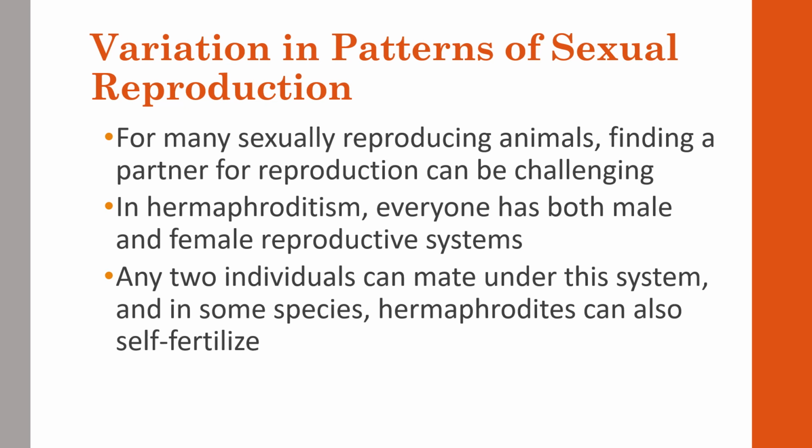Then there's another pattern, which is hermaphroditism, where every individual has both male and female reproductive systems. Though two individuals can mate under this system, usually you will see these being self-fertilized from their eggs, so they don't need another mate to produce a fertilized egg in this type. But it is not common to see this.